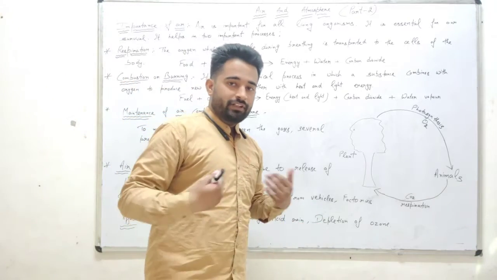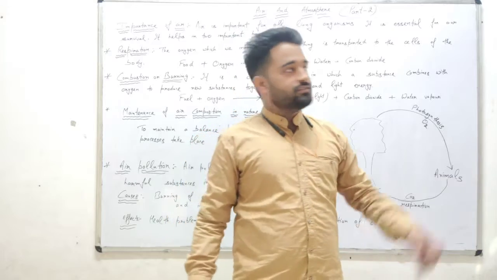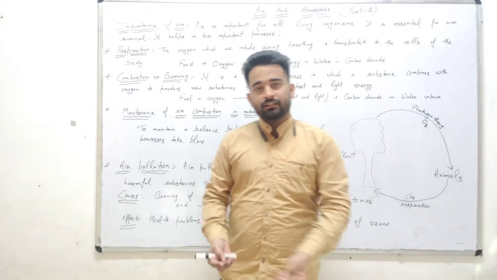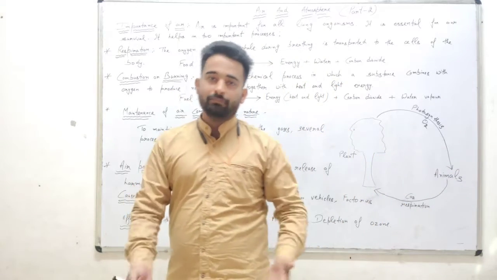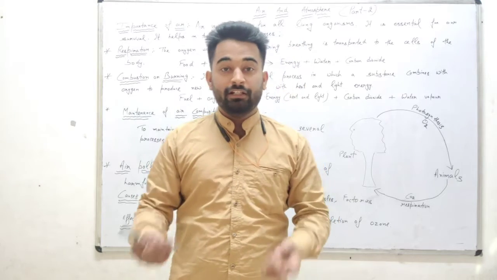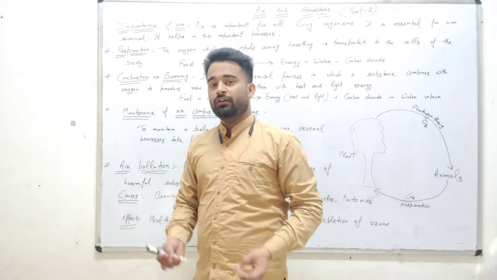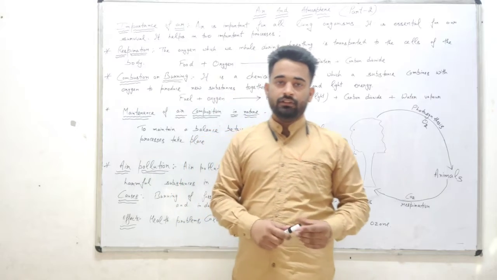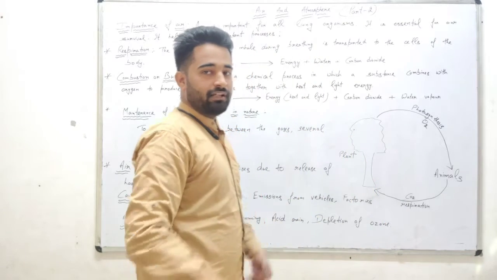You know very well we need oxygen. From where do we get oxygen? From air. You know that plants need carbon dioxide. From where do plants get carbon dioxide? From air. It means air is an important, essential part of our life. So one by one we will discuss this topic in detail.